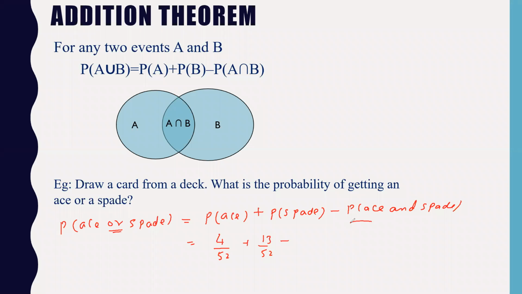So this part, don't get confused, guys. In GATE examination, whenever I teach, when you read this as probability of ace and spade, this is nothing but I'm talking about probability of ace of spade. Understand in this manner. So how many probability of ace of spade you will get? Definitely only one ace of spade, so that will be minus 1 by 52. So now can you calculate this quickly?